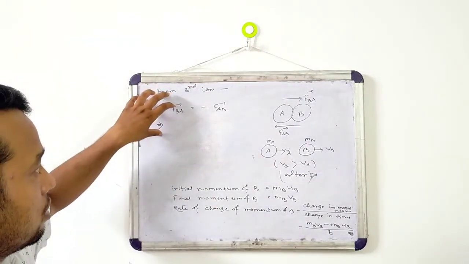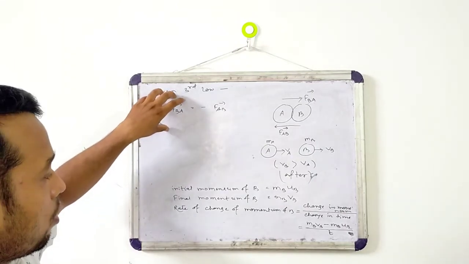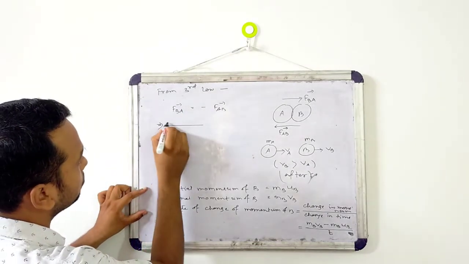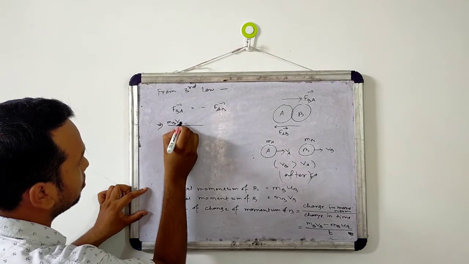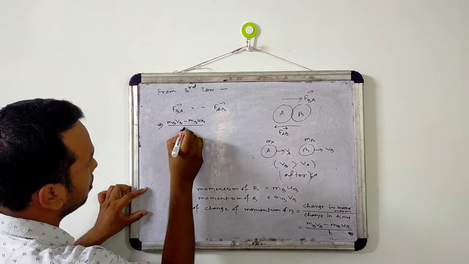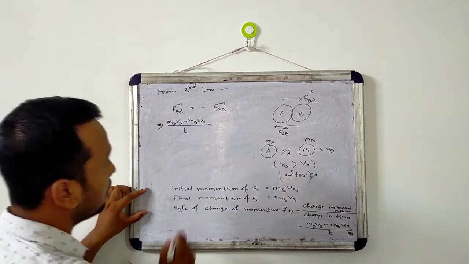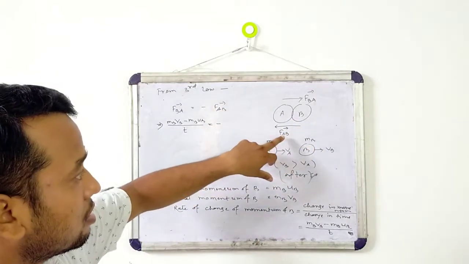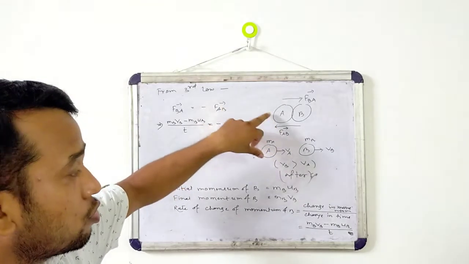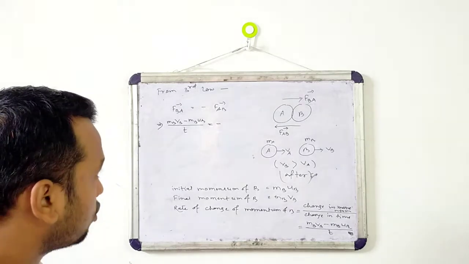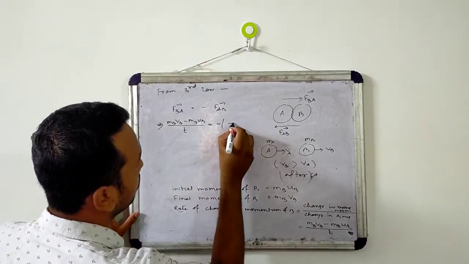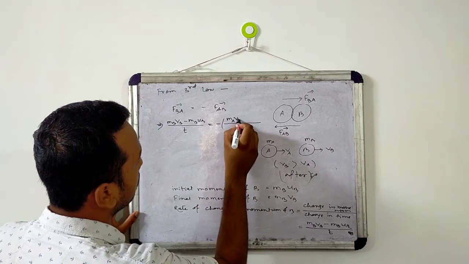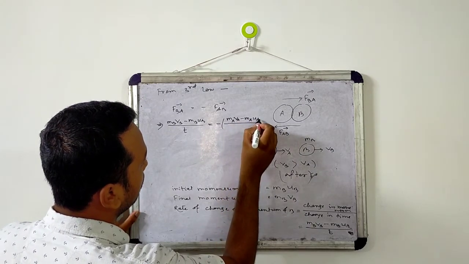So in place of FBA, we can put mB vB minus mB uB by t, equal to minus FAB, the force applied on A by B. Since this force is applied on A, it will change the momentum of A, so it will be equal to the rate of change of momentum of A. The rate of change of momentum of A was mA vA minus mA uA divided by t.